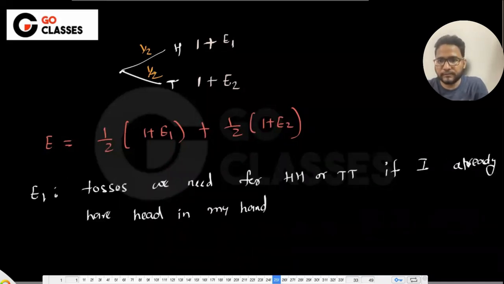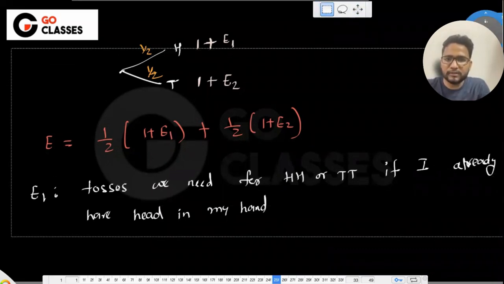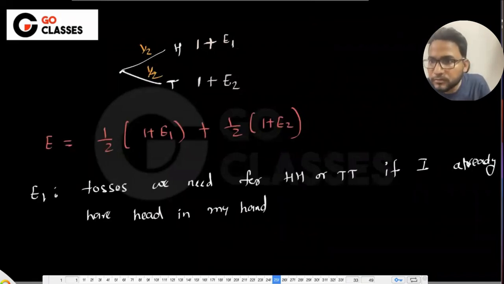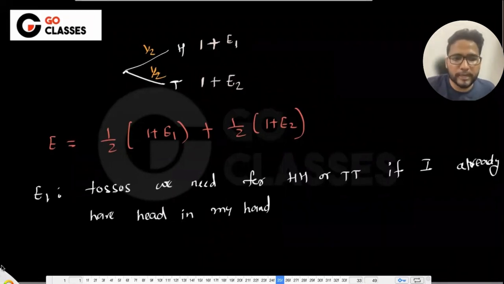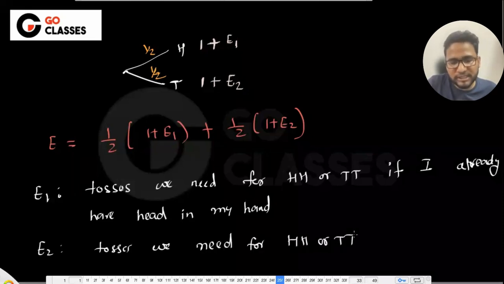So let me write the E2 description also. Can you tell me what is the description of E2? E2 will be the tosses we need for head or tail, because that's my final goal, if I already have tail in my hand.